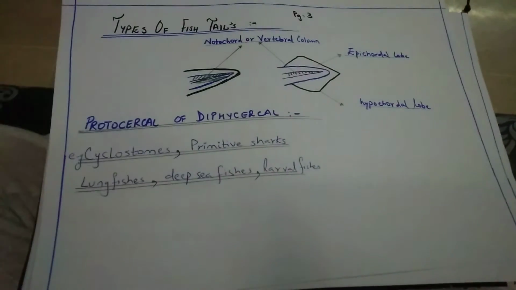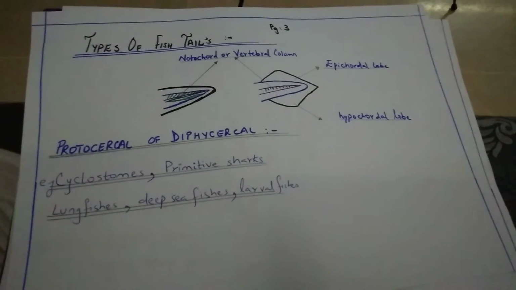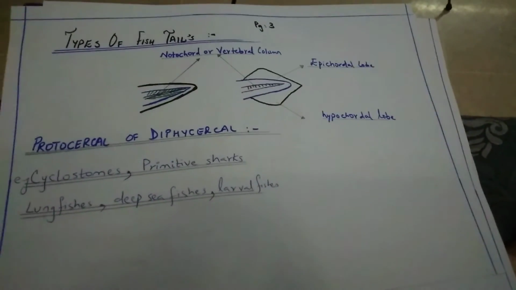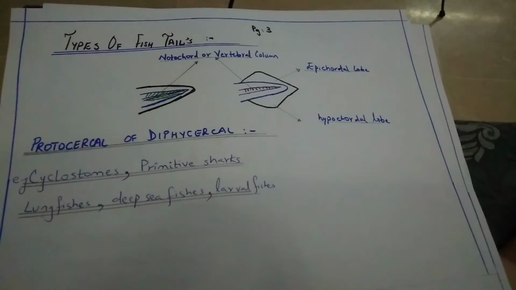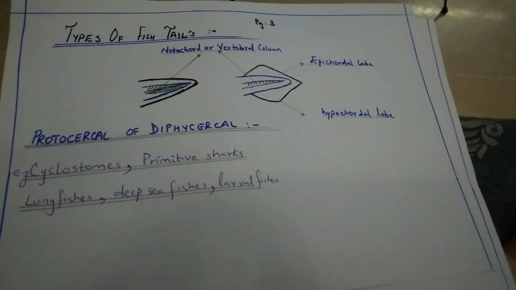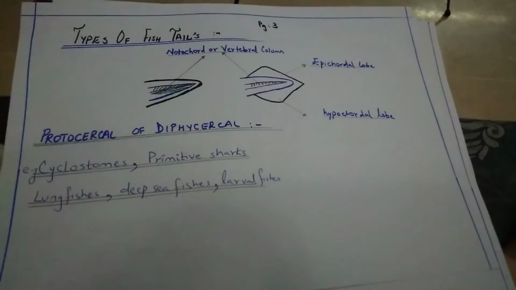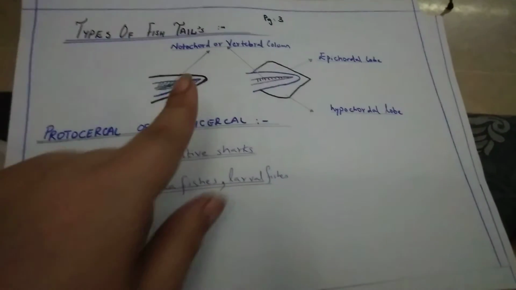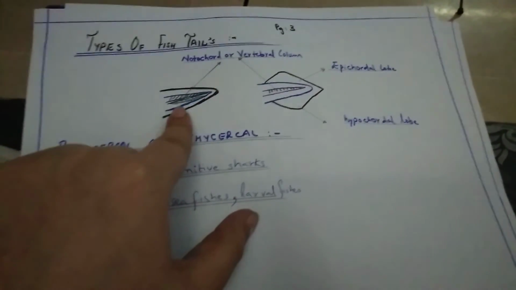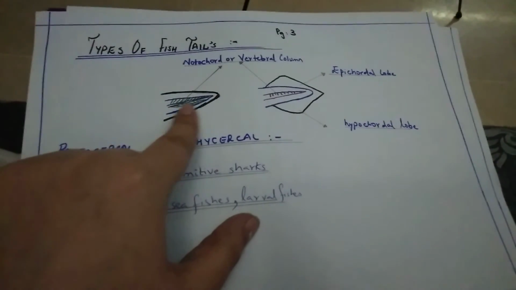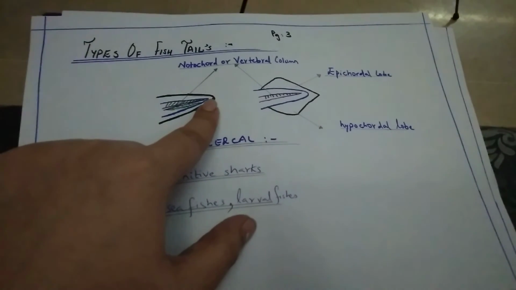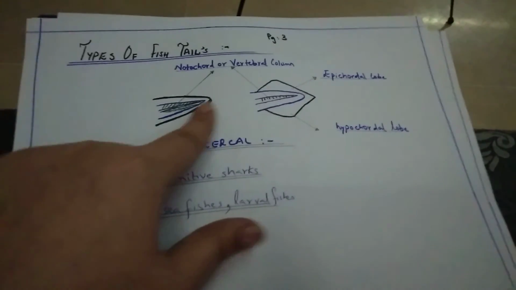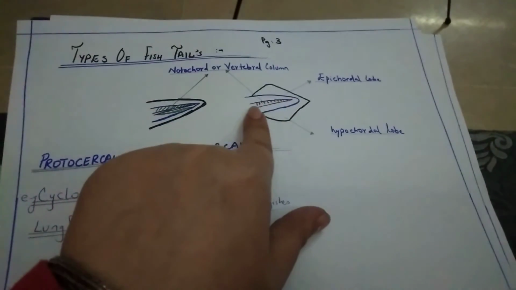Okay. Now we come to the tail which is present in the different fishes. Today we will only study the diphycercal or protocercal tail that is present in the lower fishes, that is cyclostomes, primitive sharks and lungfishes, deep sea fishes and larval fishes. This is the type of tail in which the vertebral column extends towards the end. Up to the end of the tail, the vertebral column or notochord runs.